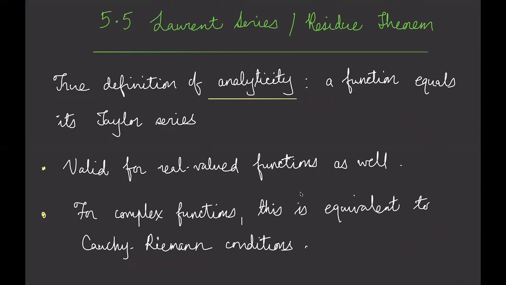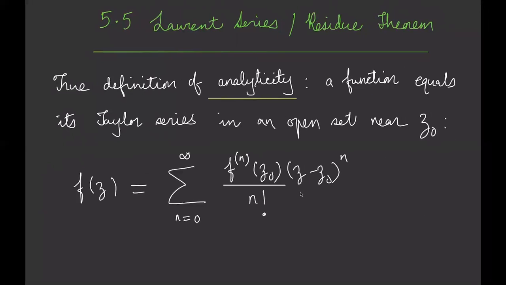Once again, that's beyond the scope of this course. But for our purposes, we will often use the term analytic to mean the Cauchy-Riemann equations are satisfied. That's just the way that we're doing it. But I claim that that also means that the function is equal to its Taylor series. Well, what's the Taylor series? Here it is. The Taylor series around a point z0 is given by this expression, where this is the coefficient of z minus z0 to the power n, and this starts at n equals 0, which means just a constant term, and so on and so forth.